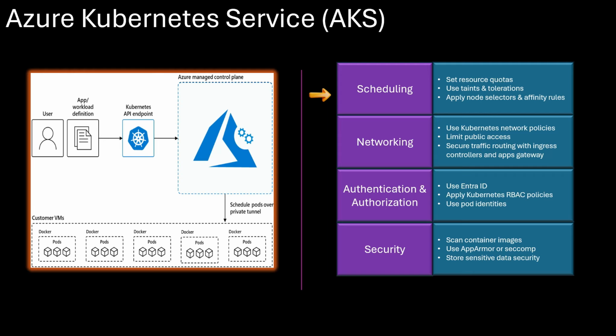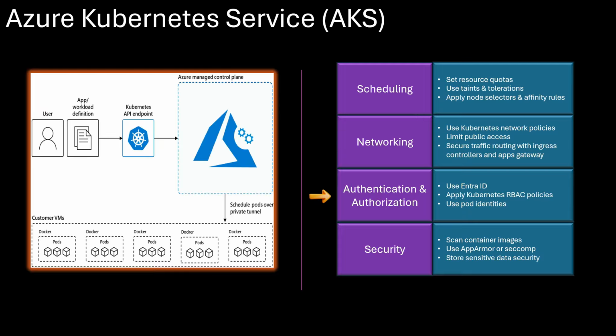Managing where workloads run is key. By setting resource quotas, you can prevent teams from consuming excess CPU or memory, while taints, tolerations, and affinity rules help you control which workloads run on which nodes. Network isolation is equally important to ensure traffic flows only where it should. You can use Kubernetes network policies to restrict communication between pods, and for added security, limit public access with Azure Private Link and private endpoints.